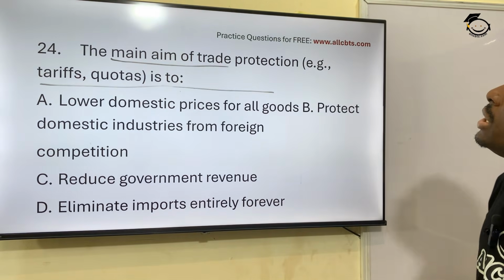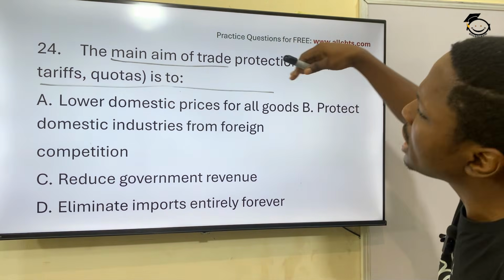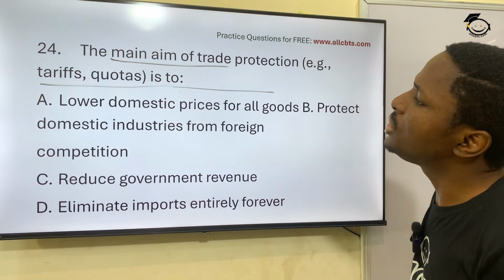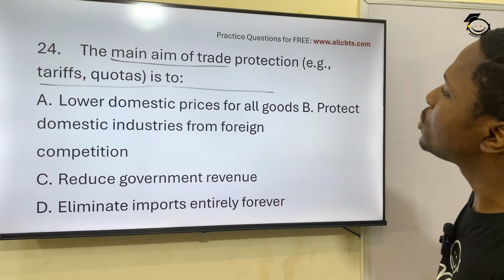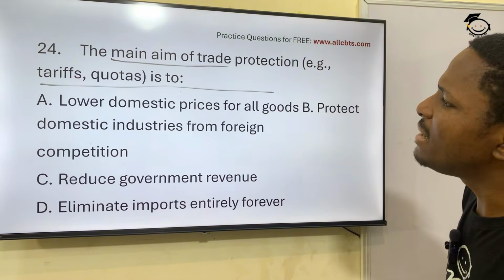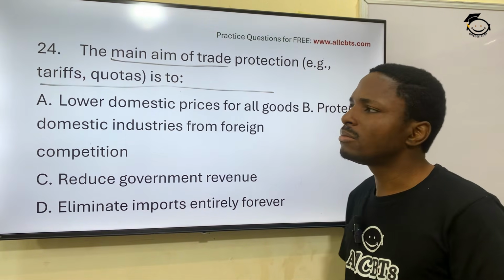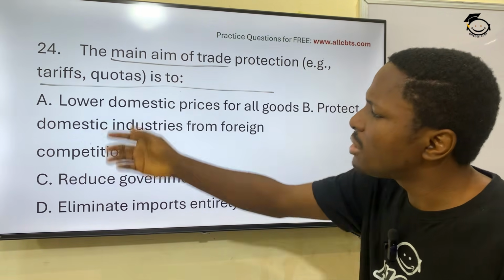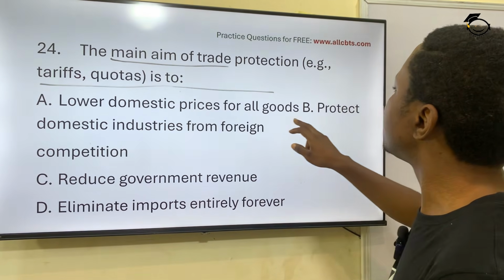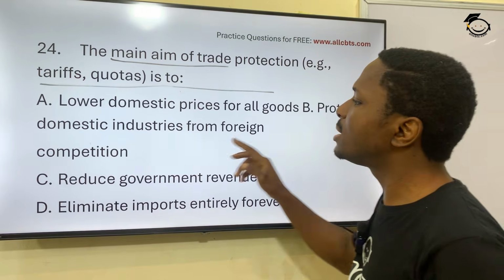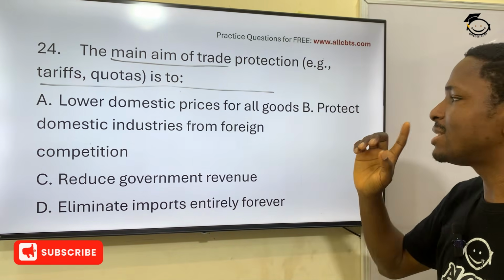So 24. The main aim of trade protection, e.g. tariff, quota, we also explained this very well previously. So trade protection, the main aim of the government for imposing tariffs, quotas, and the likes of that is to what? A. Lower domestic prices for all goods. B. Protect, look at that, look at the answer.